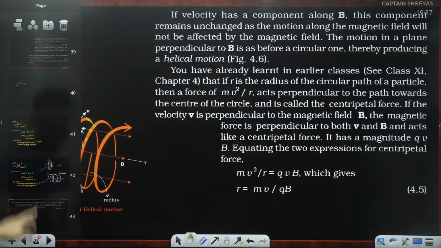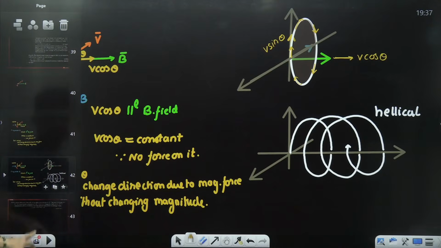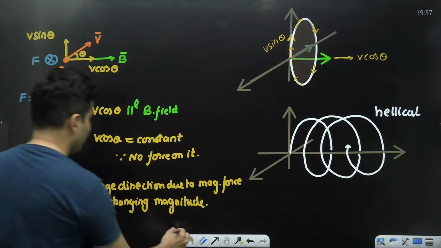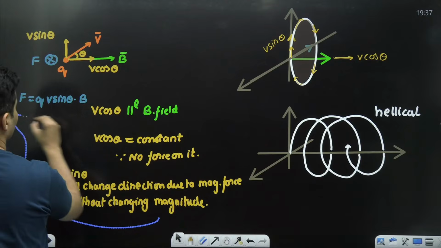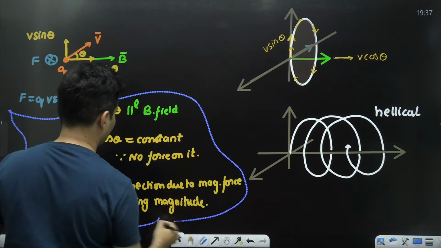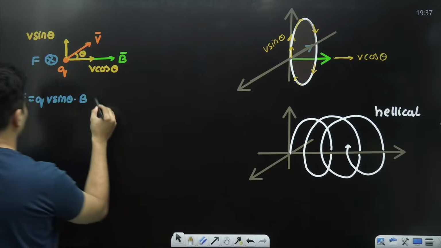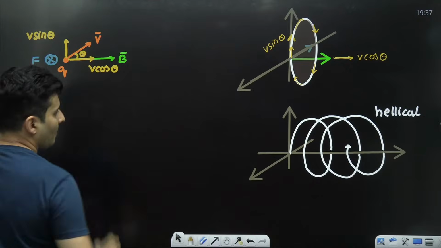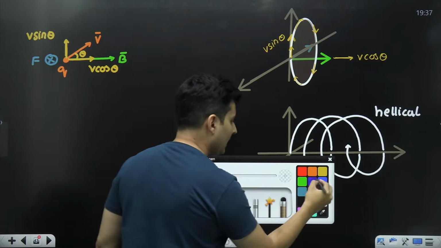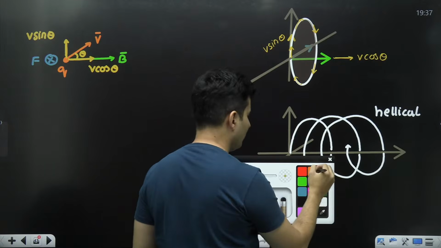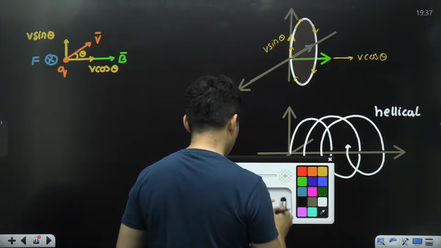So this particular helix which I have drawn has many parameters. First, obviously, we can talk about the radius of the helix.